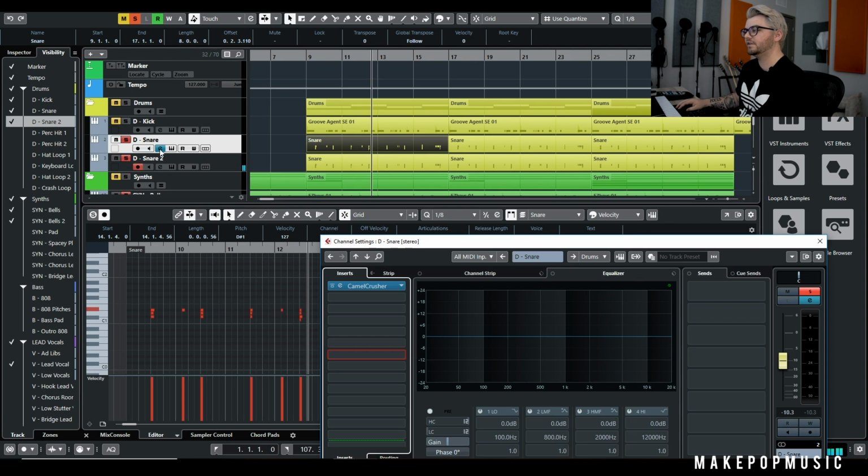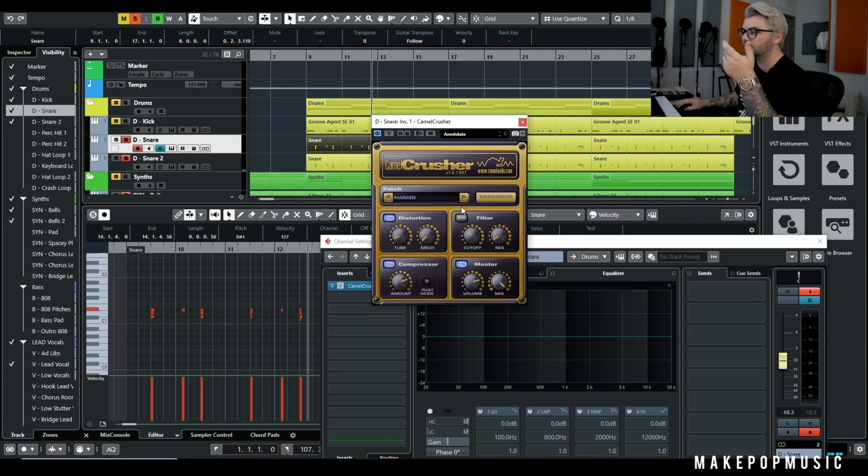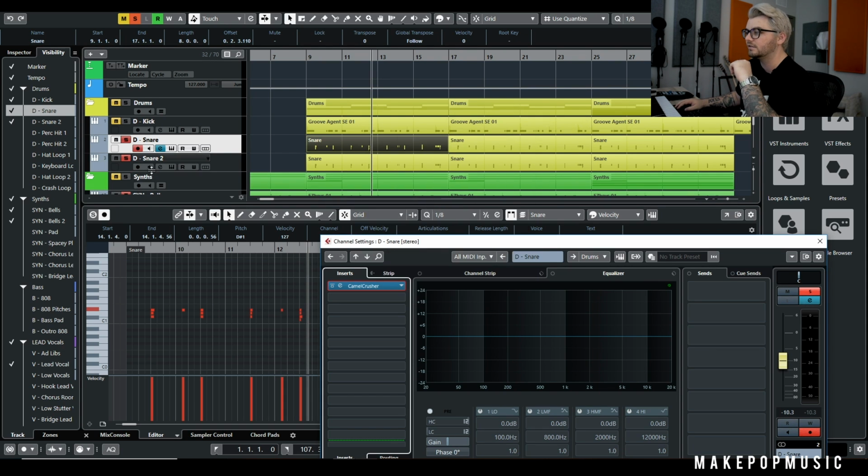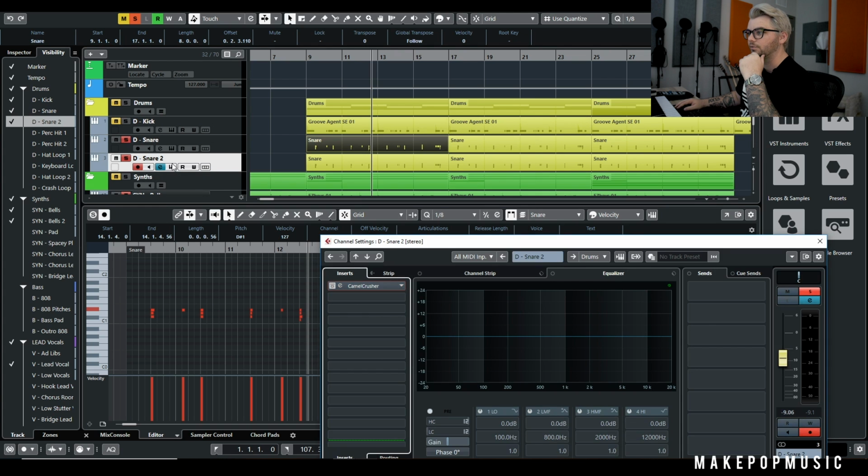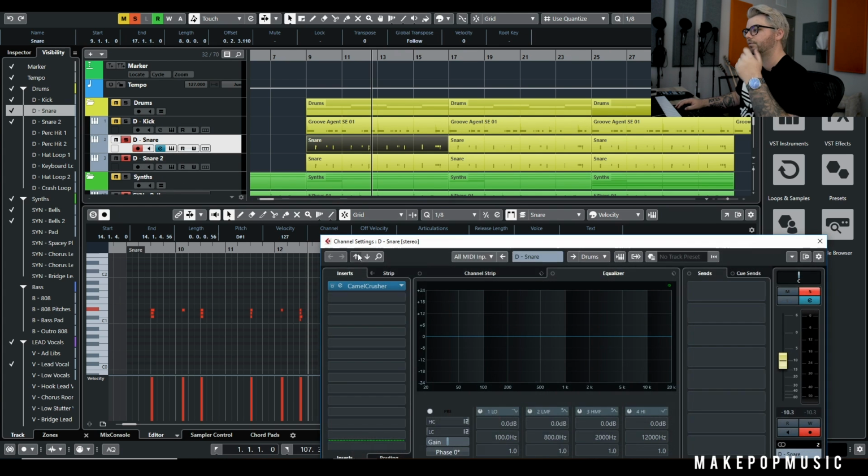And then on both of these snare drums, you'll see that I added Camel Crusher. If you want to compare them in the mixed stems and the unmixed stems, the mixed stems basically just have Camel Crusher on it with these settings, and then the unmixed is just how they came out of the box. So it's just adding a little bit of compression and saturation to help them poke through the mix just a little bit.